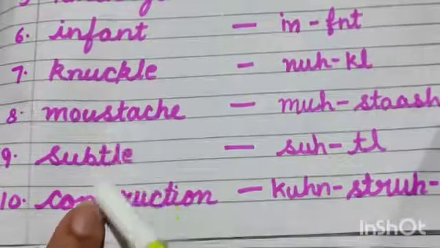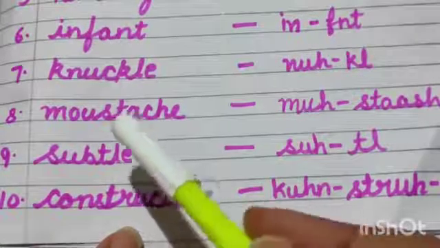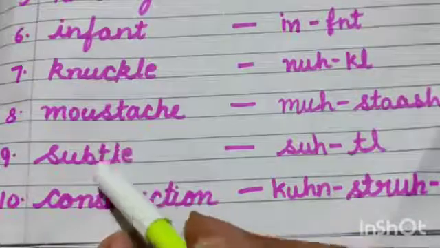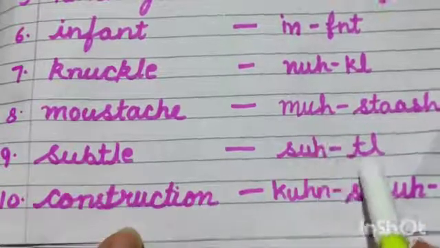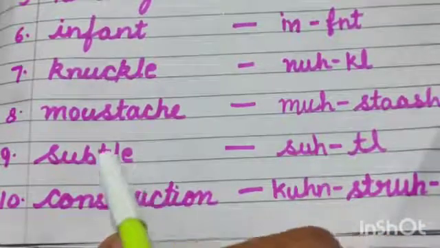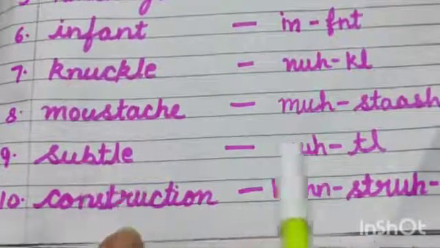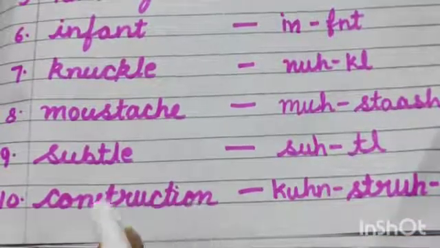Then subtle. I know many of the students just pronounce the way it is looking like, but here B is silent. So we call it subtle. Subtle. I'm sorry, B is silent. So subtle.